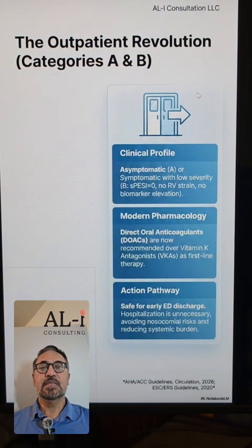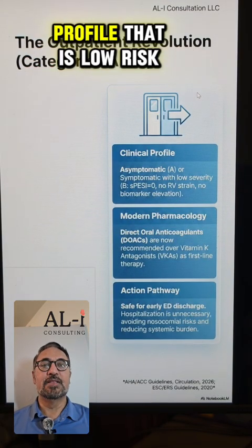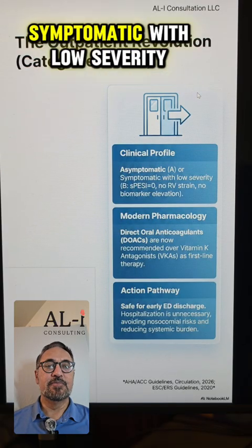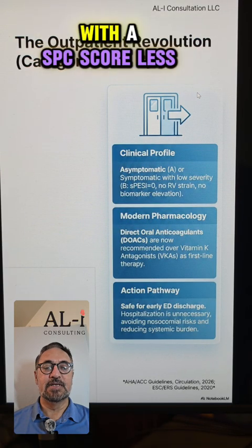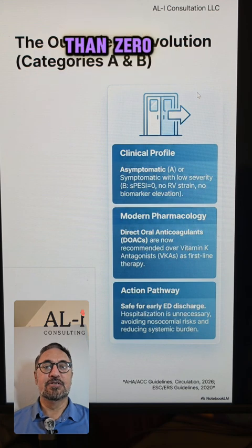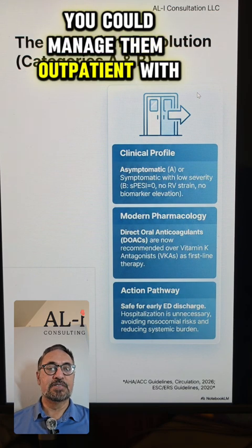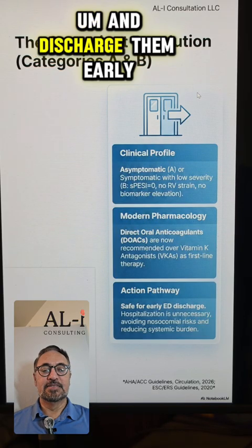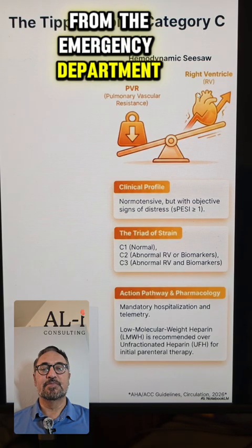Now, for patients with a clinical profile that is low risk, that is asymptomatic patients or symptomatic with low severity with a sPESI score of 0, you could manage them outpatient with oral DOACs and discharge them early from the emergency department.